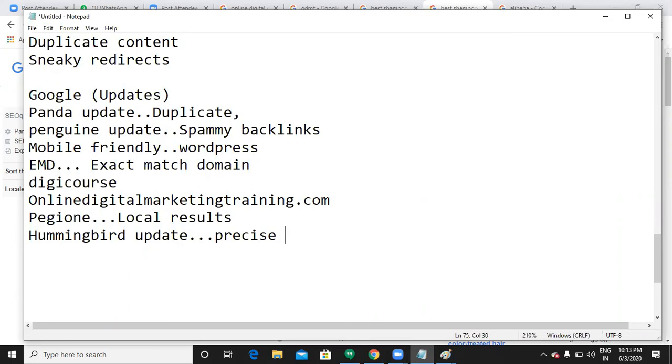Again, it is not a punishable update. It's just an update released by Google in order to show exact information to the user who is searching. Okay, so these are a few of the algorithm updates that Google often releases, and some penalize websites which do malpractices. So try to remember all these things.